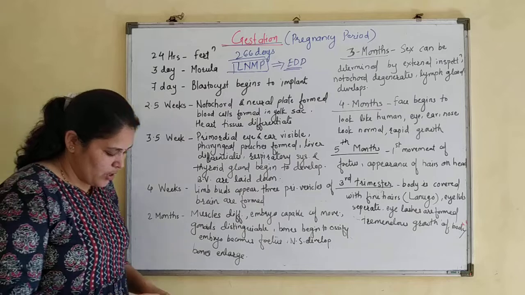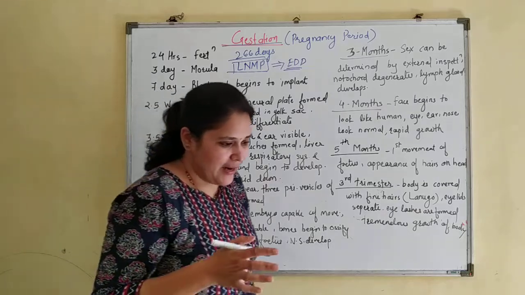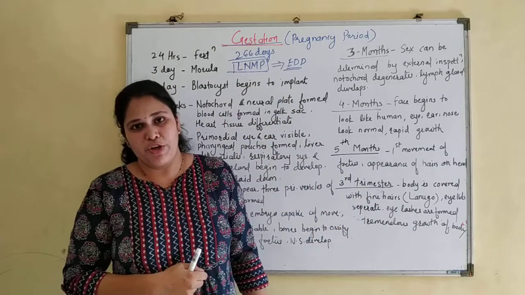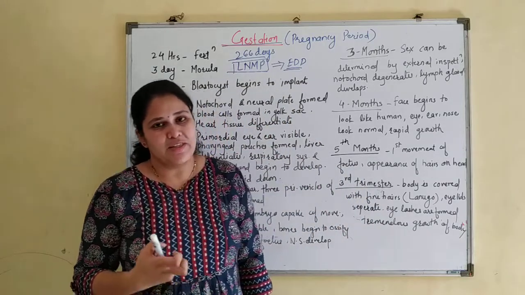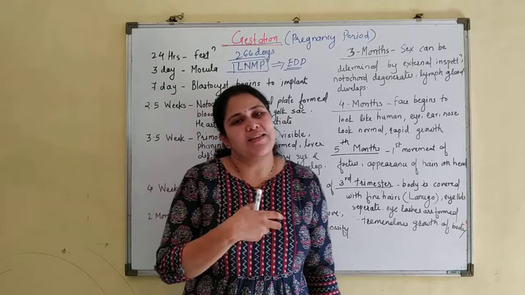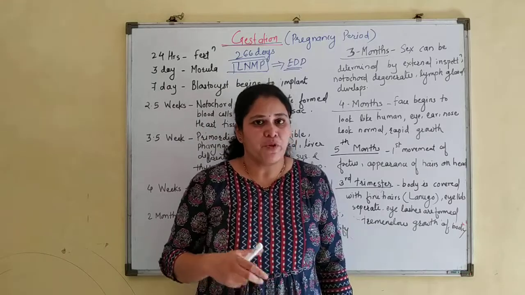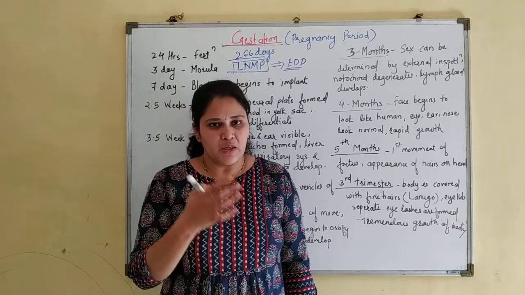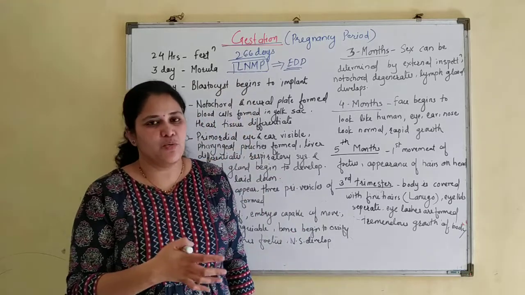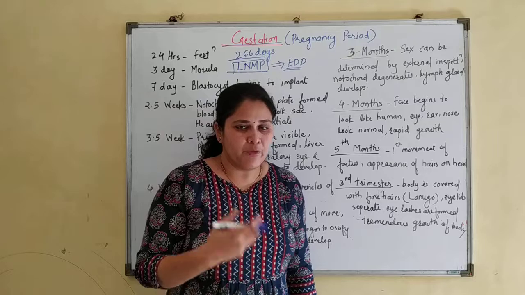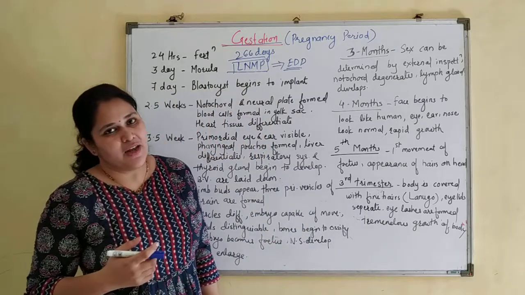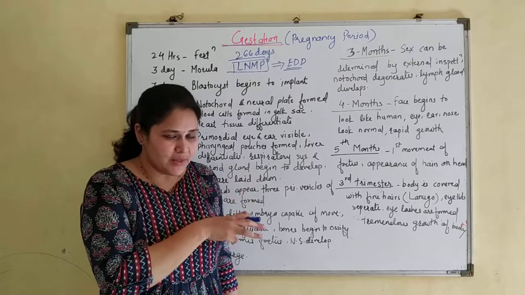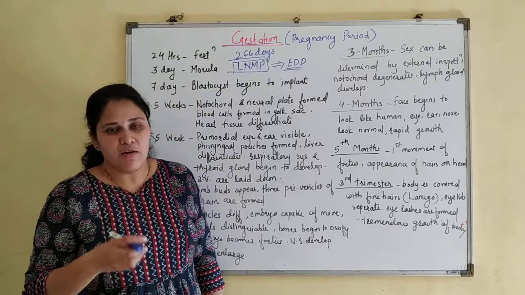Now after this, there is a 9 month period in which the baby or the fetus is growing in the mother's womb. During these 9 months, the fertilized zygote converts into an embryo. As I told you, for up to 2 months we call that structure an embryo, and afterwards we call it a fetus.